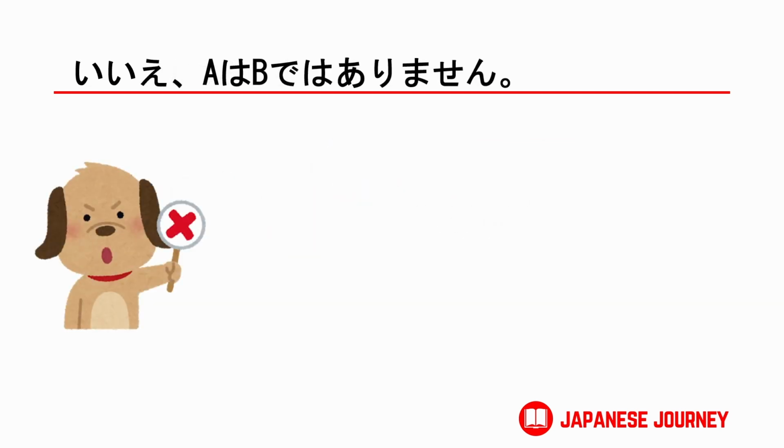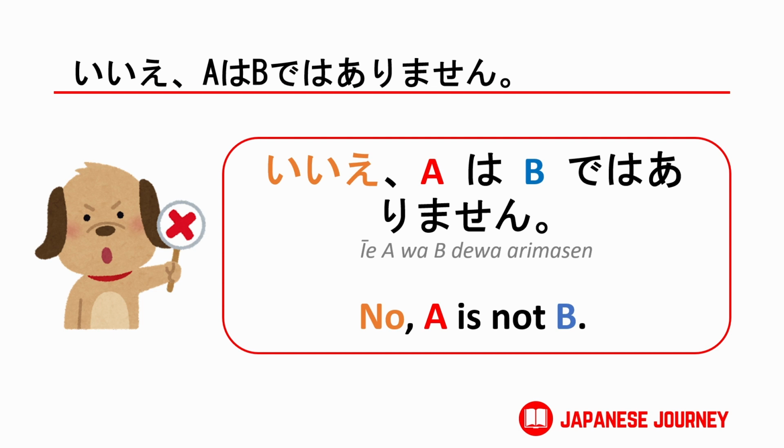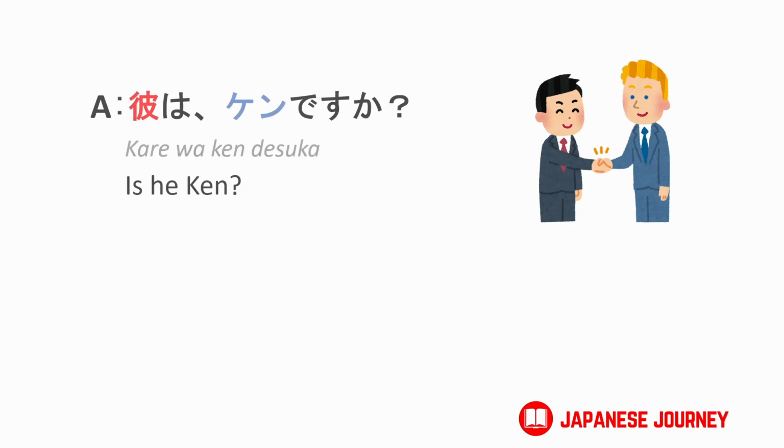To answer no, say いいえ and use the A は B ではありません sentence structure to create a negative sentence. A is the subject and B is the object or description. For example, 彼はケンですか?